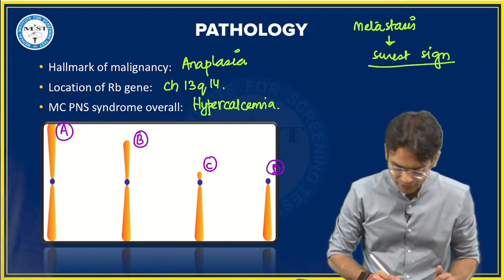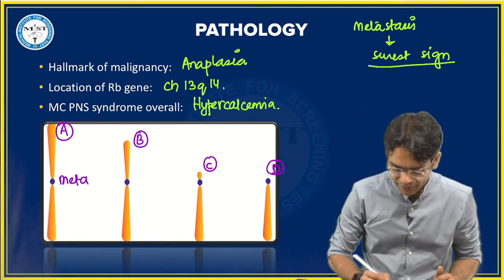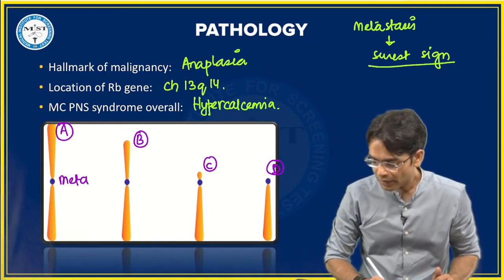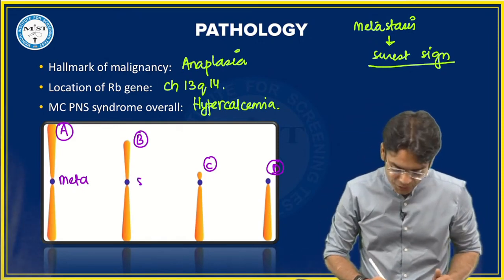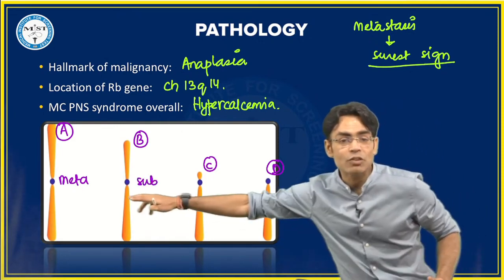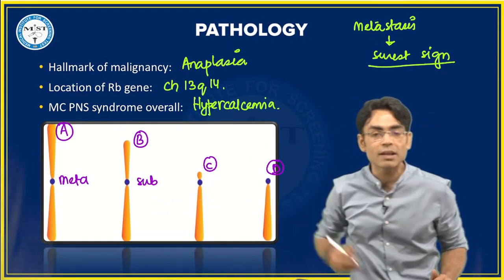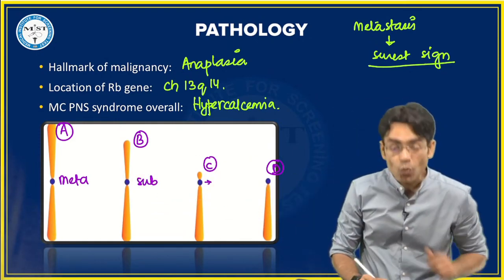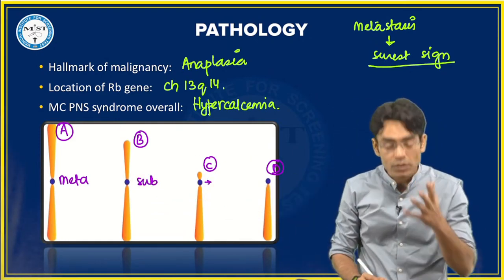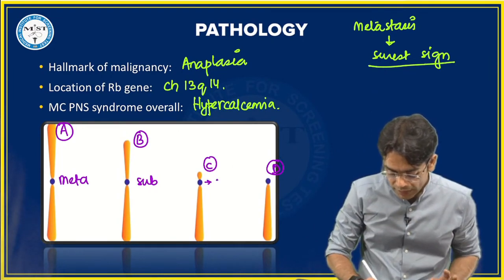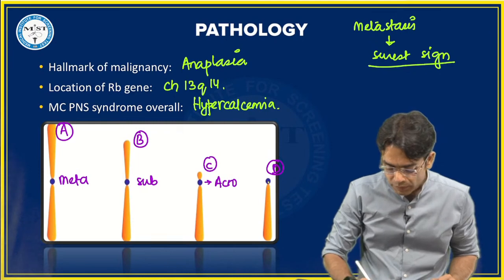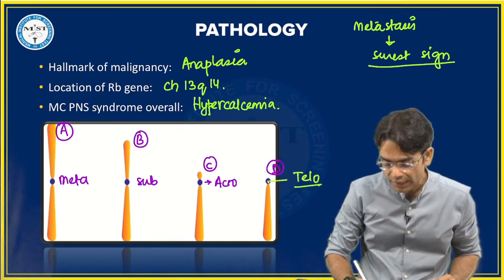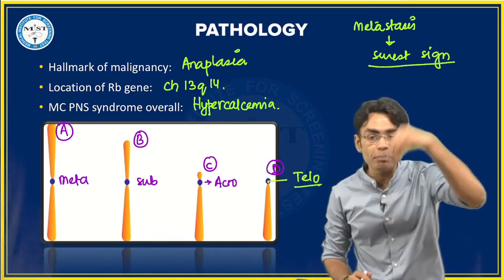Yes, very good. This is your metacentric. Then the second would be, very good Shagufta, you have given all the answers. If the centromere is a little away from the center, it is submetacentric. Then it is towards the periphery होगा ना बेटा, तो क्या हो जाएगा? It will be your acrocentric, and when it is at the top, then it will be called telocentric. Top पे है centromere, so top पे telo, T for T.